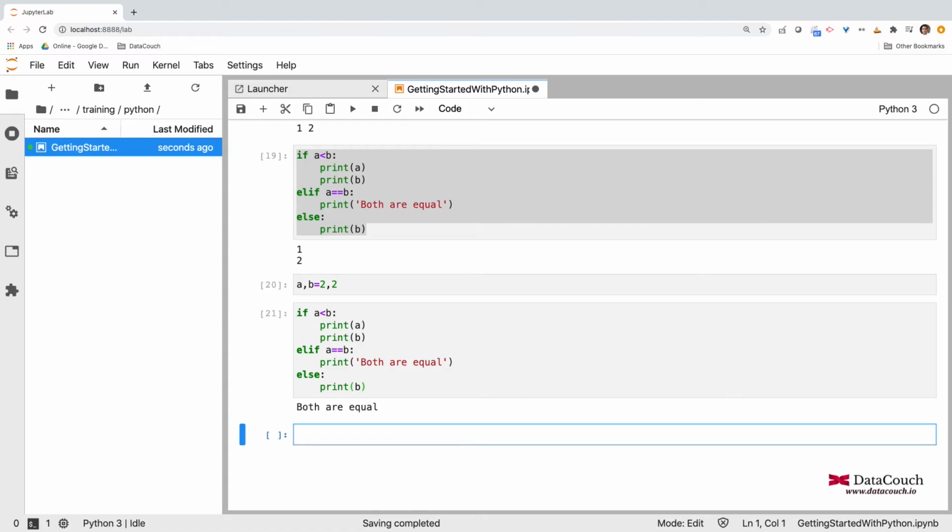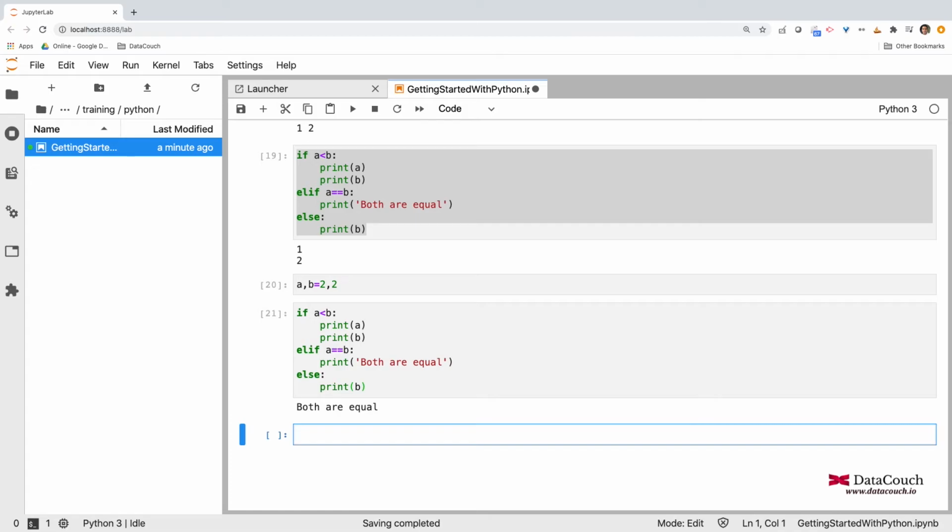Now there are other cases also in Python wherein I can write my code in a single line. In other programming languages, you must have heard about ternary operators, or like in C, C++, we do have these kinds of inline functions or single line operators. So Python does not support the ternary operator.